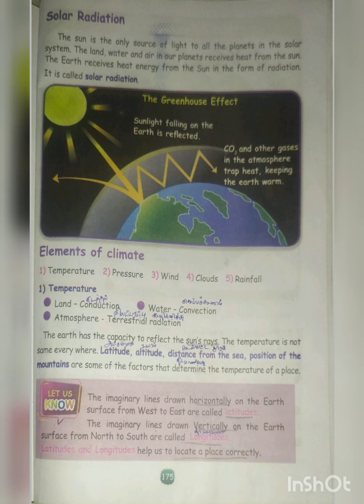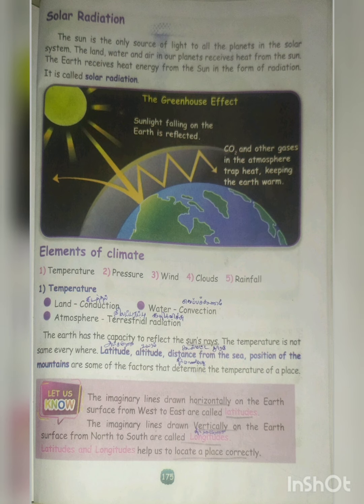The sun gives light to the other planets. Our planet's land, water, and air receive only some of the rays within the radiations. This is what is meant by solar radiations.